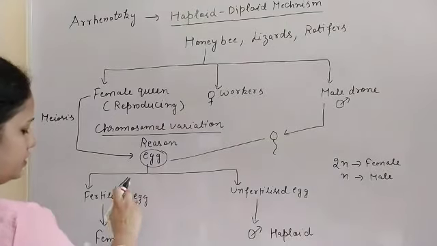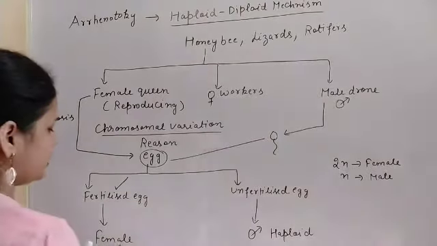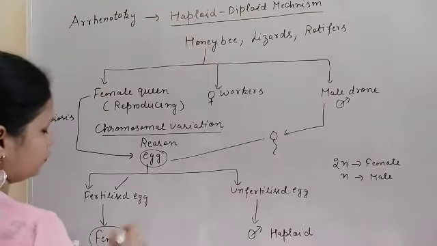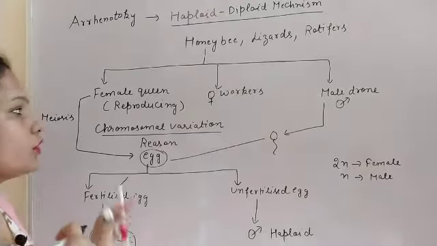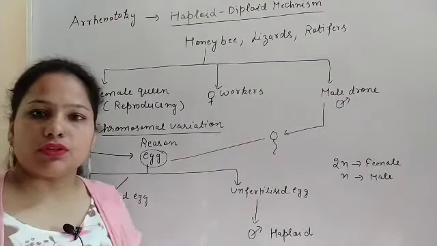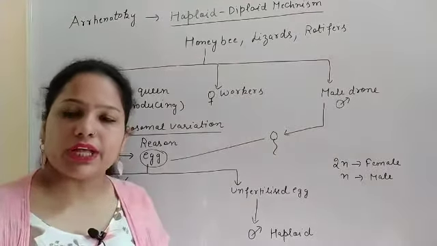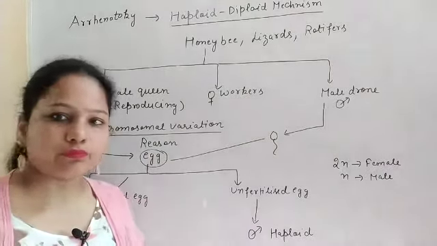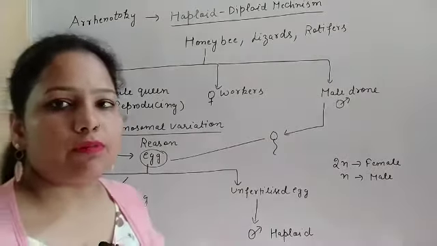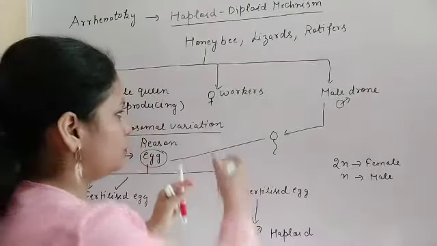This fertilized egg gives rise to a female, which may be the queen or a worker. That depends on feeding habit. If the female feeds on royal jelly, it can develop into the female queen, or if it feeds on pollen grains and other things, it will change into a worker.